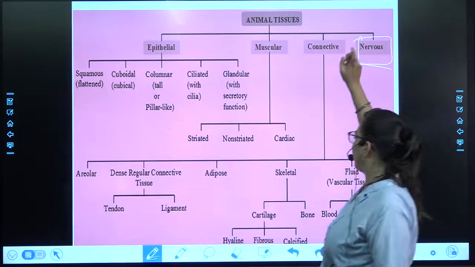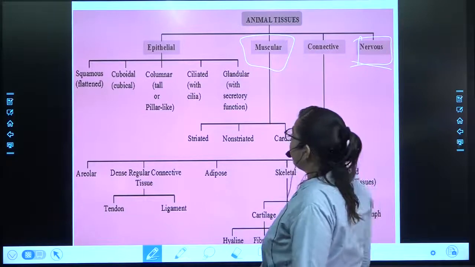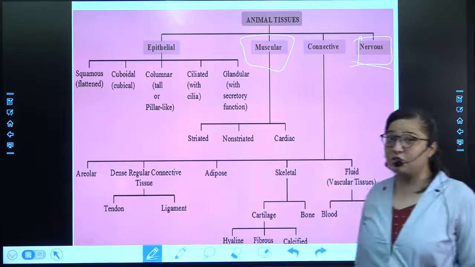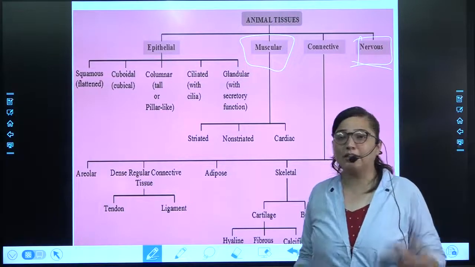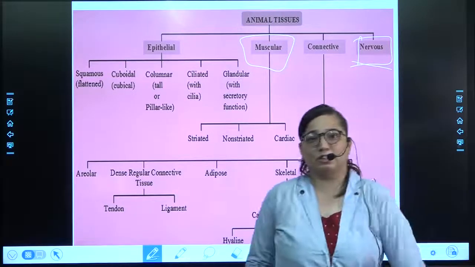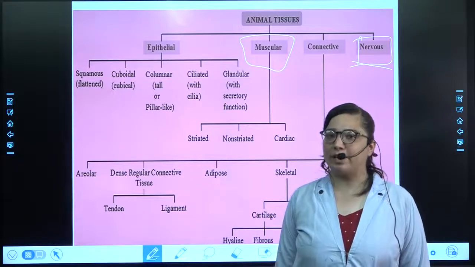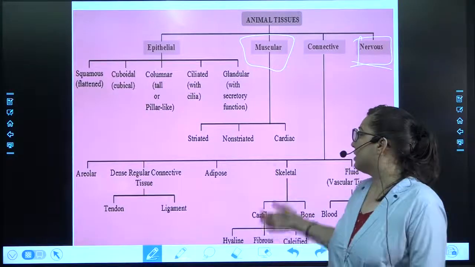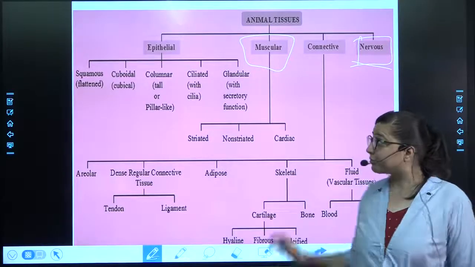After that we did the muscular tissue. Now what is this muscular tissue? Muscular tissue is the tissue that is responsible for all the muscular system of our body, and it is of 3 types: striated, non-striated and cardiac.